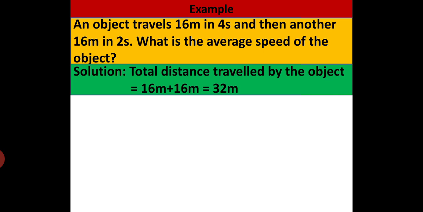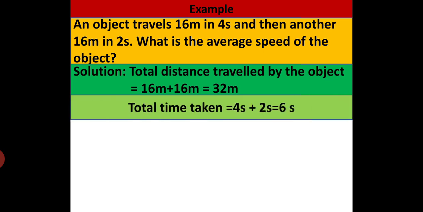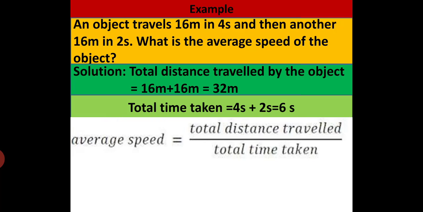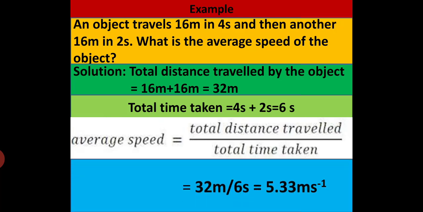First you take the distance travelled by the object, which is 16, then you add the other 16 meters, so it will be totally 32 meters. Then calculate the time. The total time taken is 4 seconds plus 2 seconds, so you will get 6 seconds. Then substitute the values. Average speed is equal to total distance travelled upon total time taken. So total distance travelled is 32 meters and total time taken is 6 seconds. When you divide 32 by 6 you will get 5.33 meters per second. So this is how you can calculate the average speed of an object.